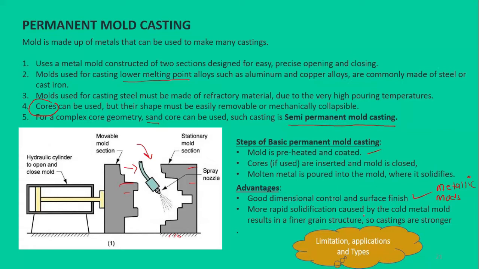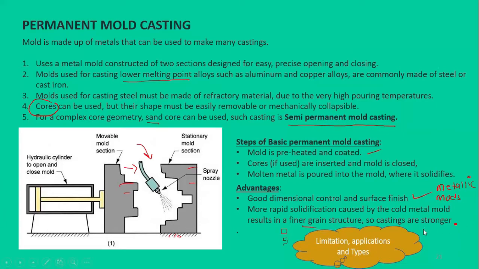There is a more rapid solidification caused by the good heat transfer of the metallic molds, and because of the high rate of heat transfer, we have the final grain structure. We discussed in the beginning that if we have a high rate of heat transfer, the grains will not have enough time to grow in size. So that's why they solidify even when they are smaller in size. That's why we have a fine grain structure, and because of this fine grain structure, the casting is stronger. And why is it that if the grain structure is fine, the casting will be stronger? We will discuss this in the subject of metallurgy.